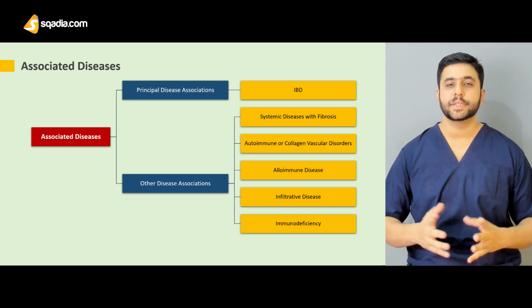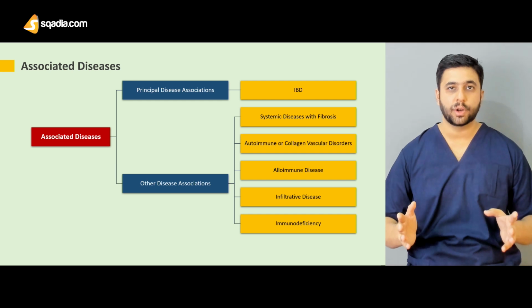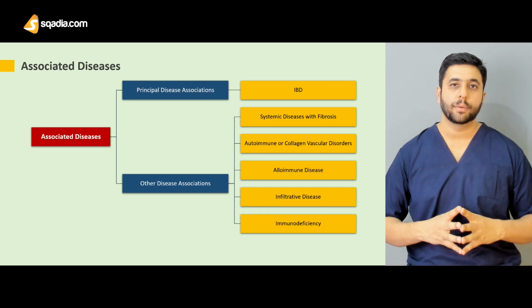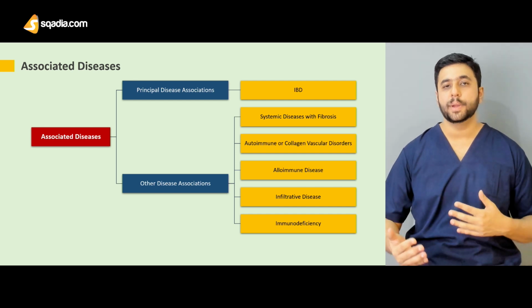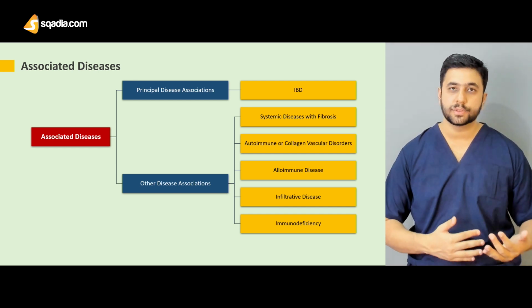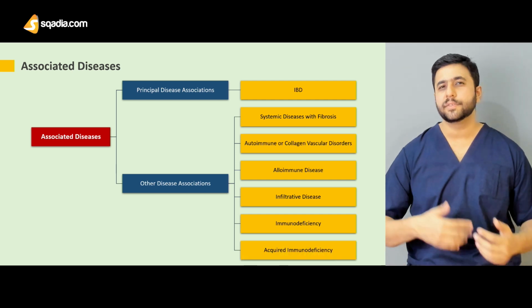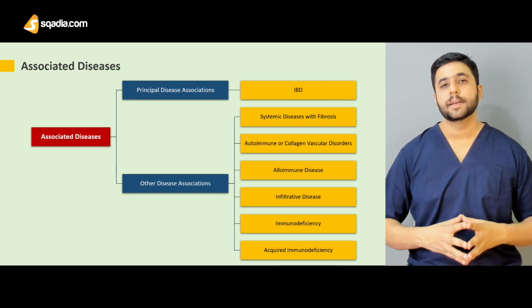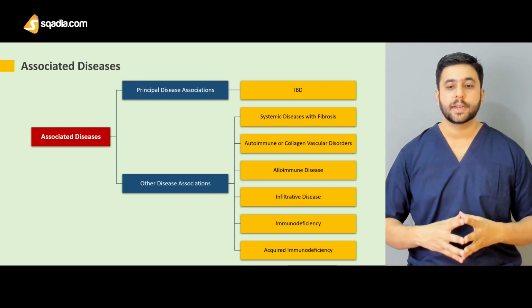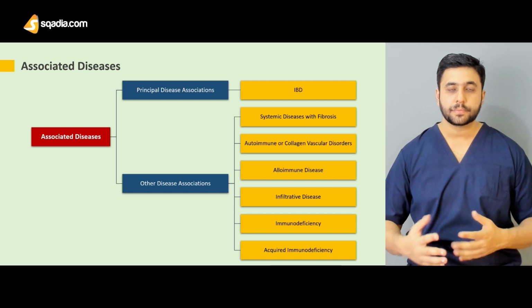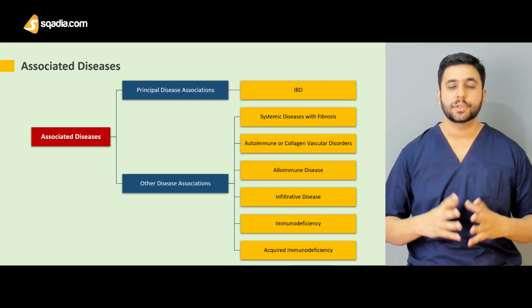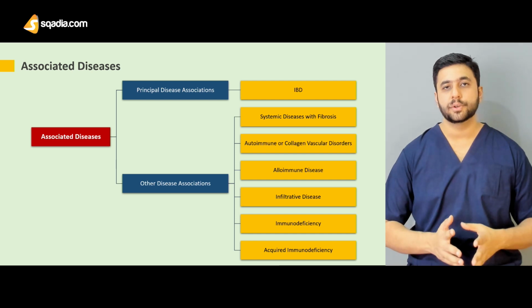The major association: if you have a patient with primary sclerosing cholangitis, you should always work up that patient for an underlying colon problem, IBD specifically, more commonly ulcerative colitis than Crohn's disease. The other associations are very rare, and if the patient has symptoms depicting these fibrotic lesions, then you can work on them. So the take-home point from this slide is the principal disease association of IBD with primary sclerosing cholangitis.